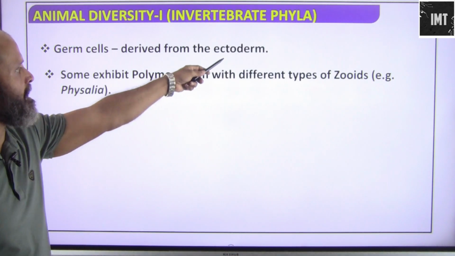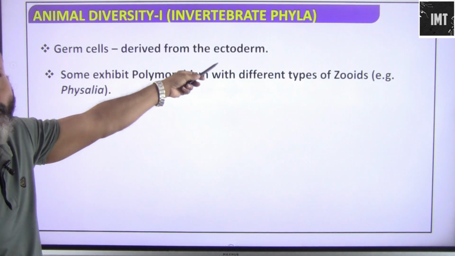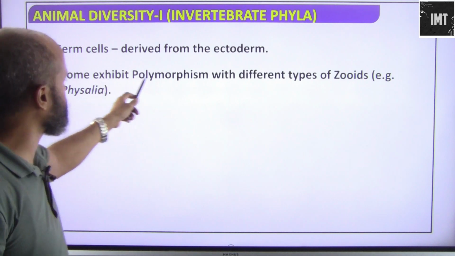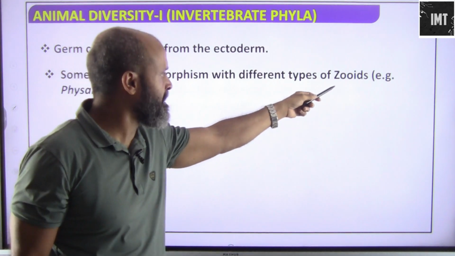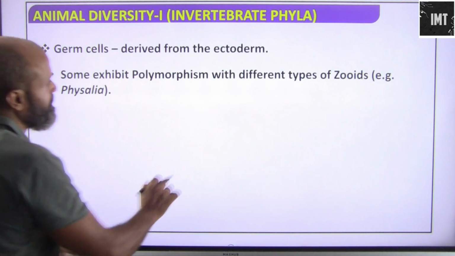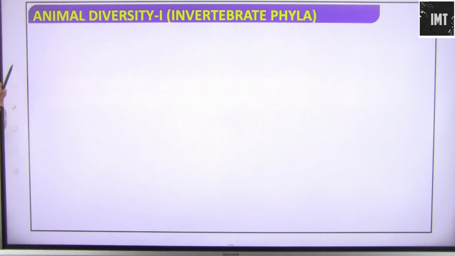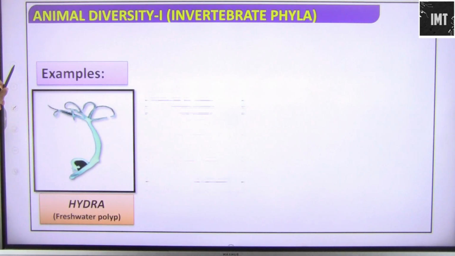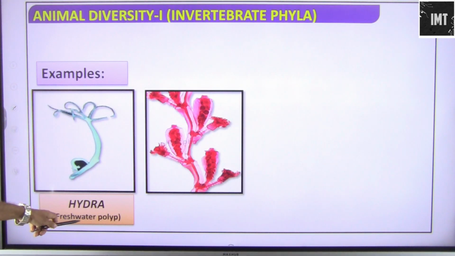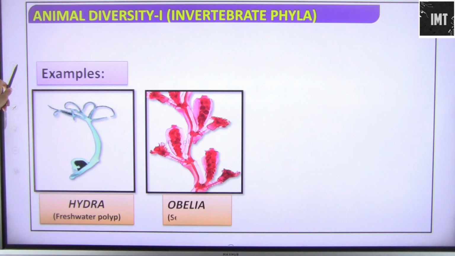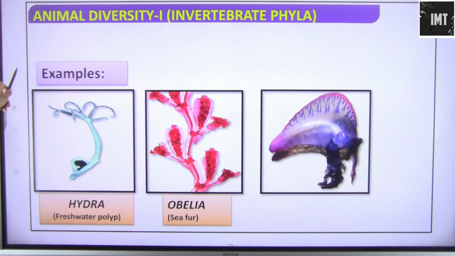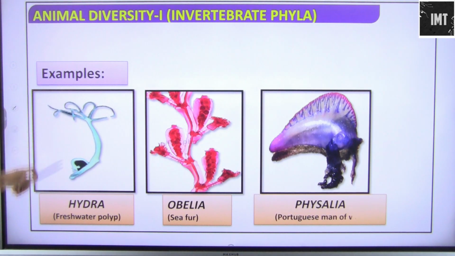So these germ cells are derived from ectoderm. Some exhibit polymorphism, with different types of zooids. Example, Physalia. So different body forms are there. If you look at this, this is hydra, a freshwater polyp, and polyp means fixed. This is Obelia, the sea fur, and this is Physalia.